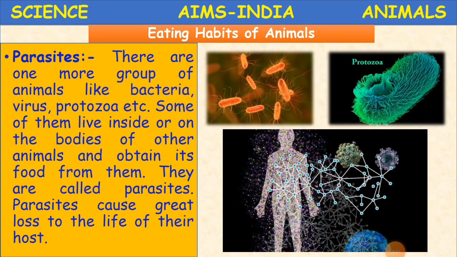So some of them live inside or on the bodies of other animals and obtain its food from them. As we said, these animals which are invisible to us, which we cannot see, like bacteria and virus and all that. So how do they get the food children? They get the food from the bodies of the other animals.